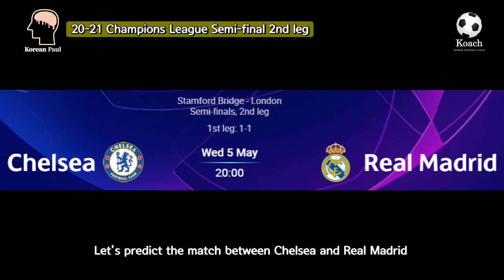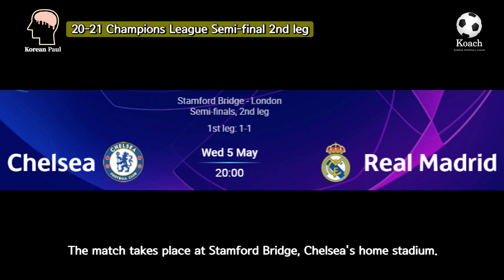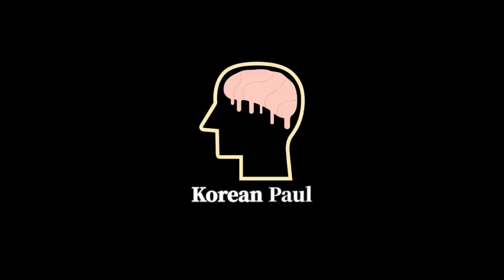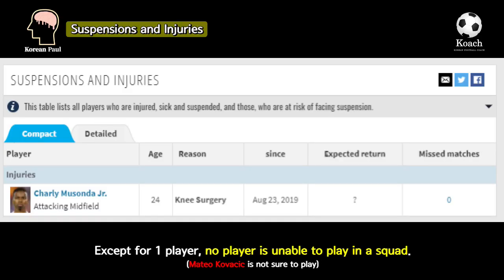Let's predict the match between Chelsea and Real Madrid in the second leg of the Champions League semi-final, starting on 5th May 2021. The match takes place at Stamford Bridge, Chelsea's home stadium. Chelsea is the same as last match, except for one player. No player is unable to play in a squad.